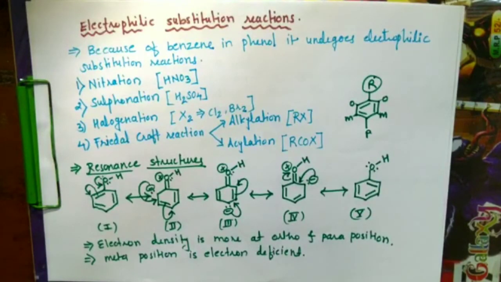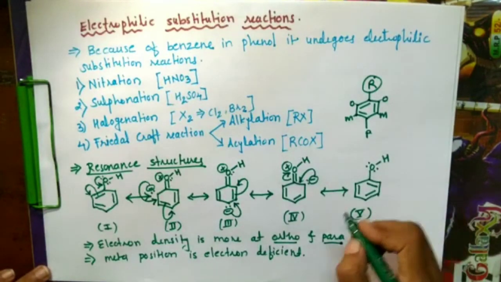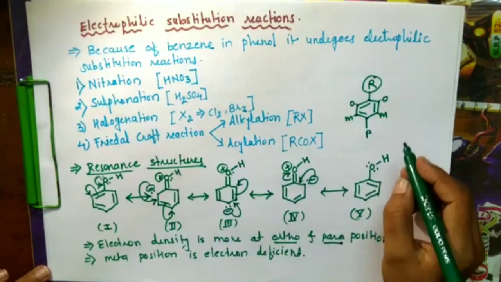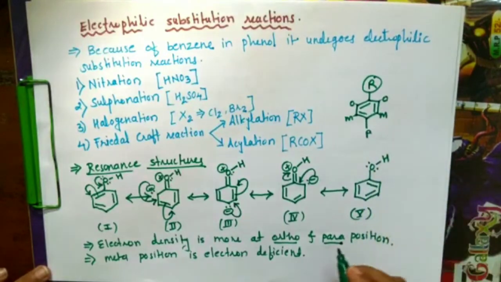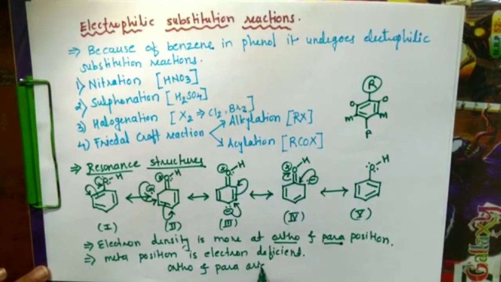Because of this, an electrophile will attack either the ortho or para position, and so the OH group of phenol is called ortho-para directing or orienting. Phenol is ortho and para orienting for electrophilic substitution, because these positions have more electron density, as seen in the resonance structures.